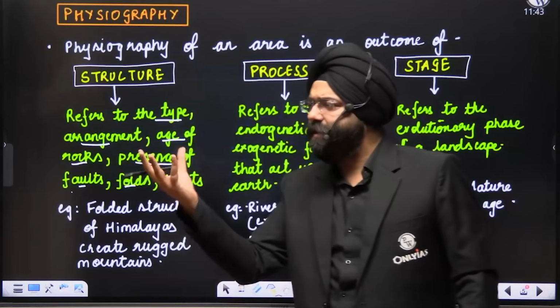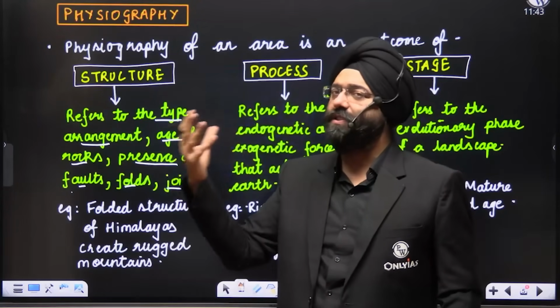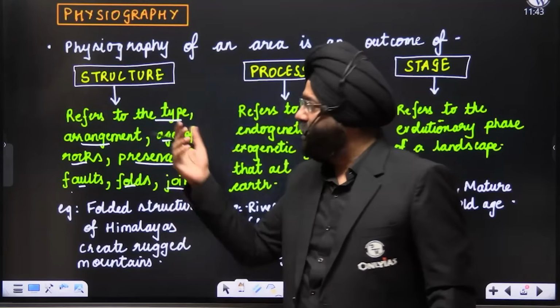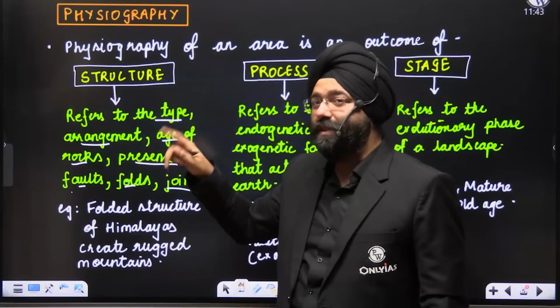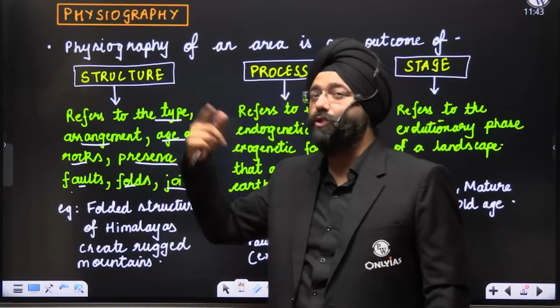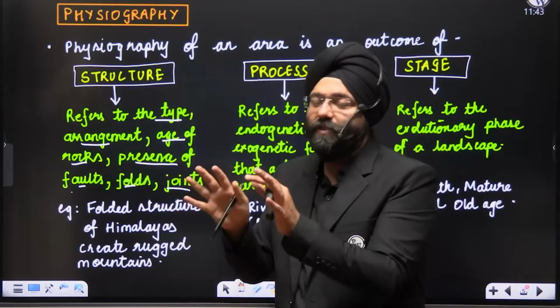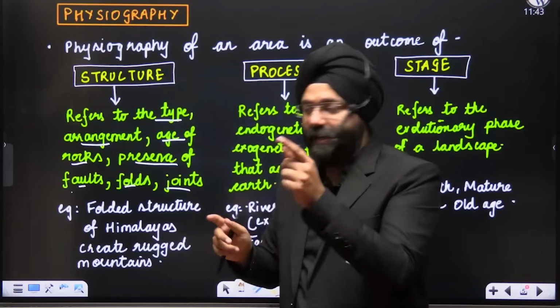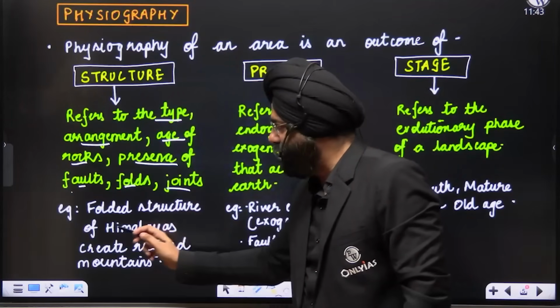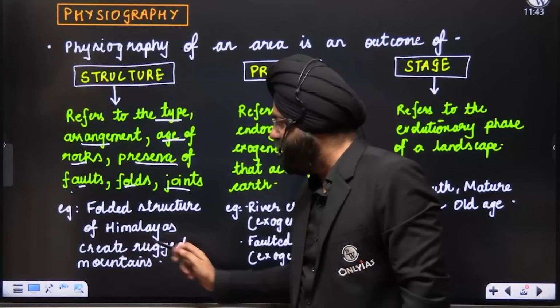It is something that is a foundation on which various processes will take place. That is why we are talking about the type of rocks, the arrangement, whether there are joints, faults, or folds. This is basically the structure, or the foundation, we are referring to. Example: the folded structure of the Himalayas creates rugged mountains.